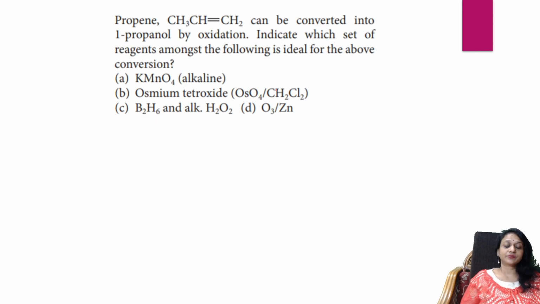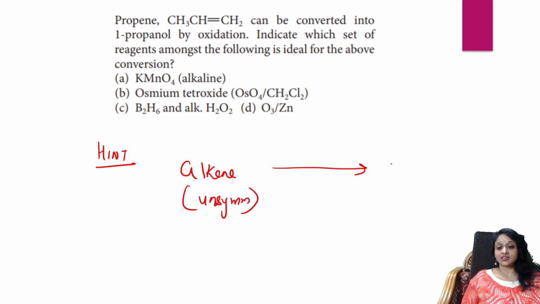Next question. Propene can be converted to propanol by oxidation. Indicate which set of reagents among the following is ideal for the above. Easy, students. Remember, the hint is whenever an alkene is given to you, and that too an unsymmetrical alkene, and it is getting converted to primary alcohol, then it is nothing but the hydroboration oxidation reaction.